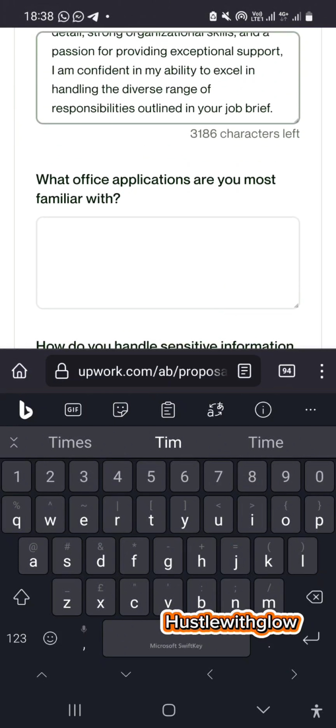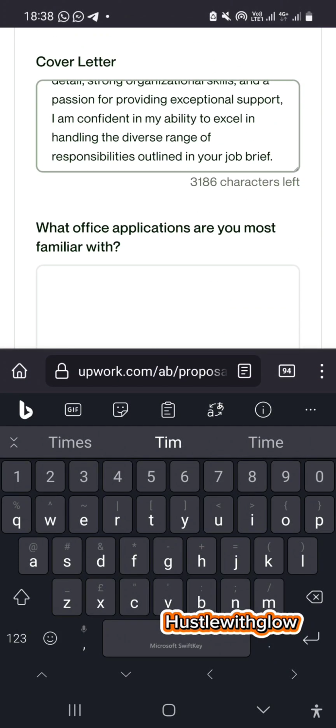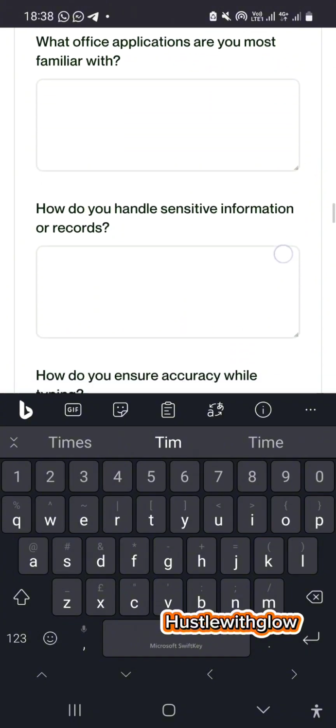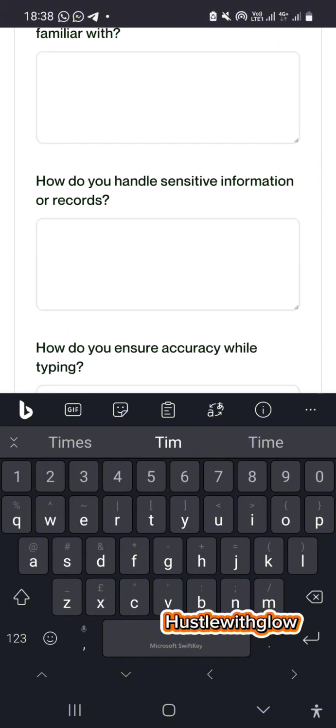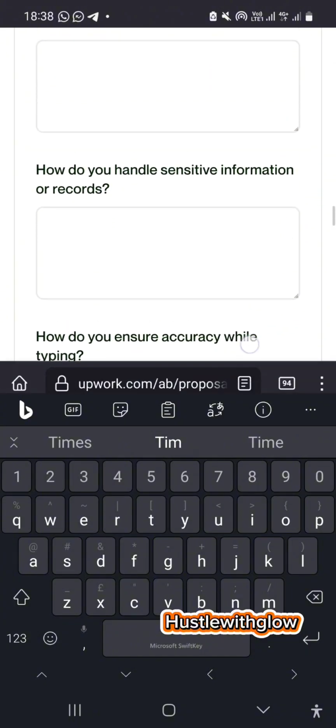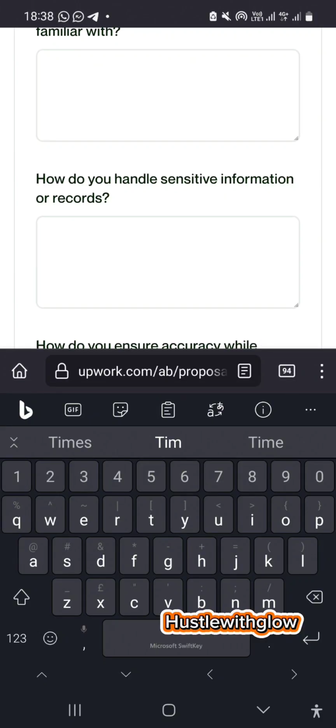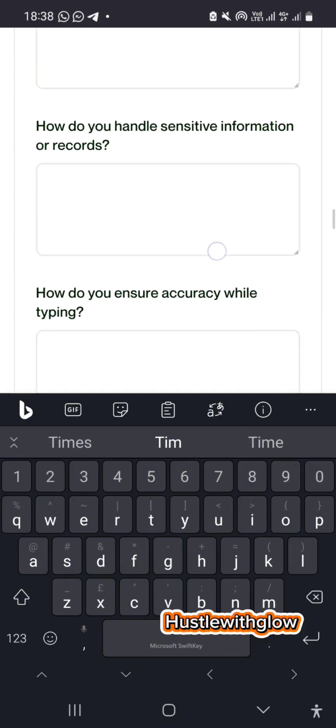This person probably wants you to fill this, like, what office application are you familiar with? For a job of virtual assistant, office applications like Microsoft Excel, Microsoft Word, those are office. You can just list it. If you're really applying for this job, you could just answer it. But to stand a good chance, okay.